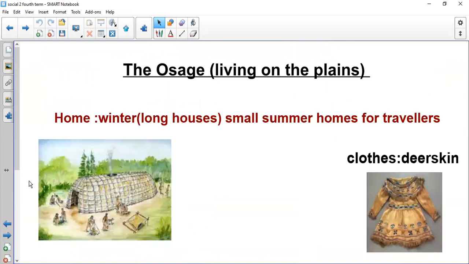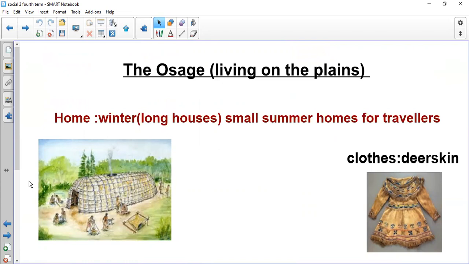The third group is the Osage. Where did the Osage live? They lived on the plains. They lived on large flat lands. Remember, plains, flat land, like farms. Okay, big farms, large flat land. It didn't have many mountains, but it's very green, and the plains have good soil to grow.